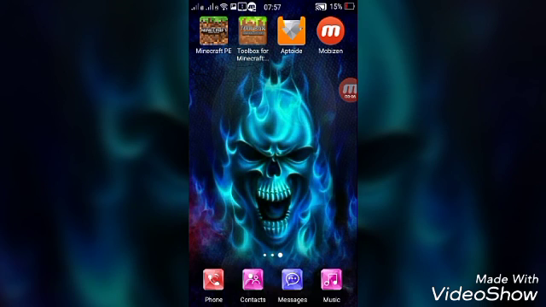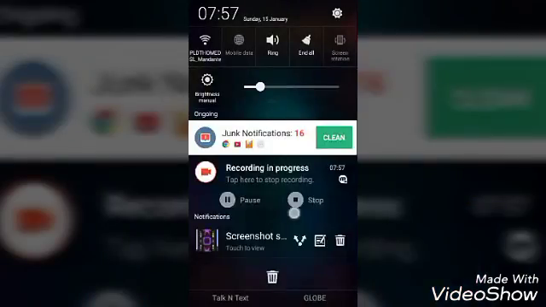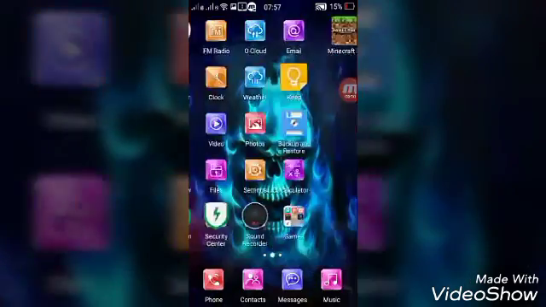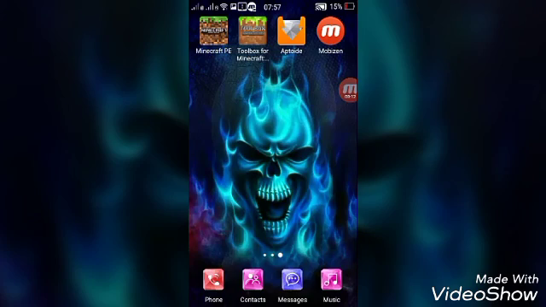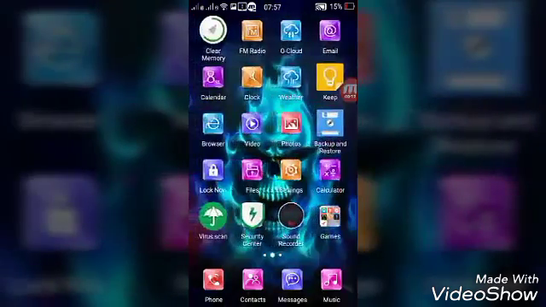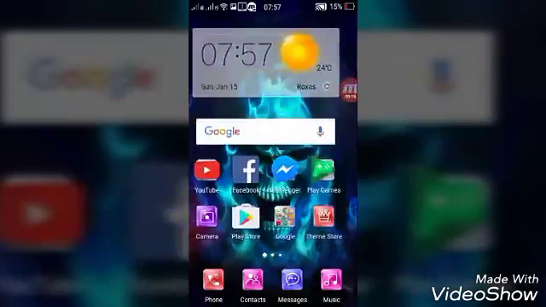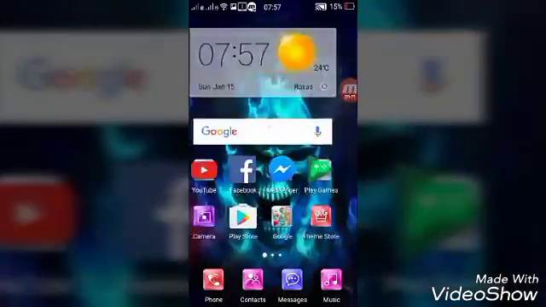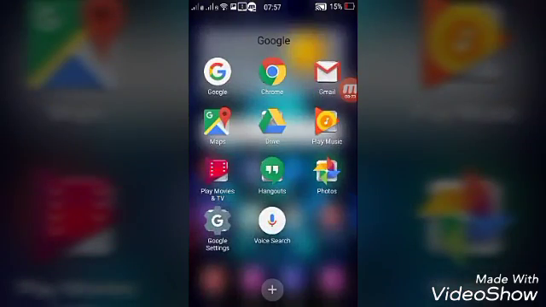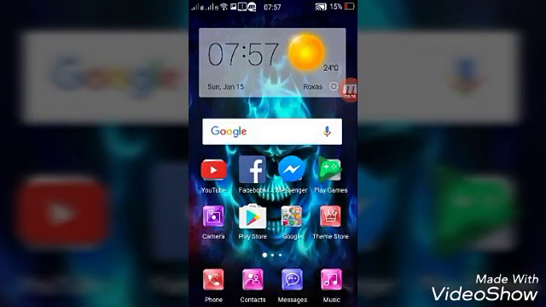Today I'm going to show you how to download Minecraft Pocket Edition for free in the new version 1.0. So let's get right into it. First, go to Google or Chrome.